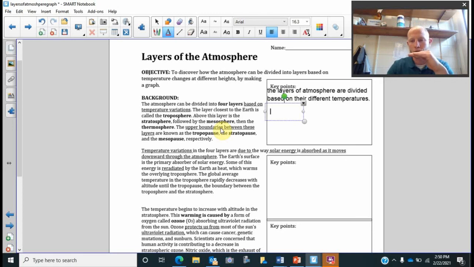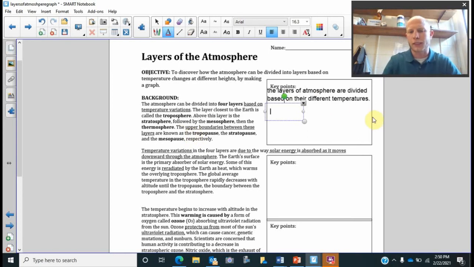So if we have the troposphere, it's saying these upper boundaries between these layers are known as the tropopause. So there's a tropopause, and then we go into the stratosphere, and then after the stratosphere the stratopause is a boundary, and then we go through the mesosphere, and then at the end of the mesosphere up here, we have the mesopause.